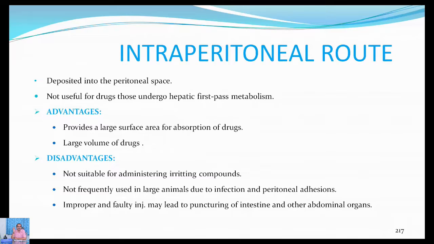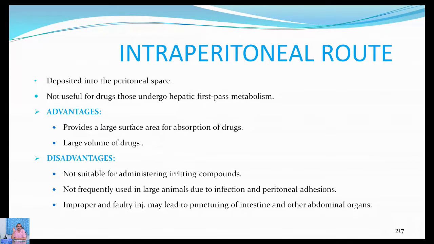The advantage of this route is it provides a very large surface area for absorption of the drugs, and large volumes of drugs can be administered through the intraperitoneal route. The peritoneal sac is a very big sac in most animals. If you cannot locate the veins, because the animal is too dehydrated, then you can administer the drug through the intraperitoneal route.